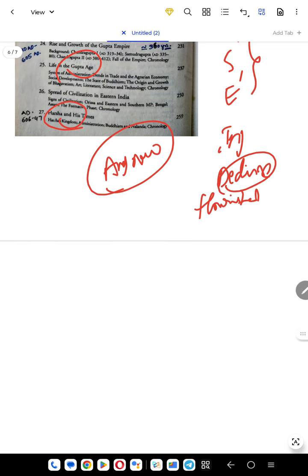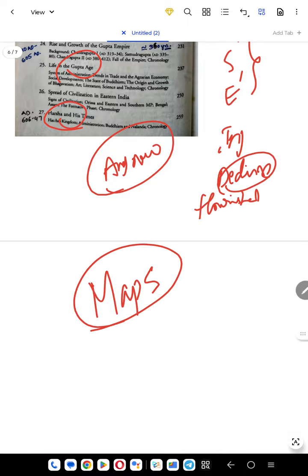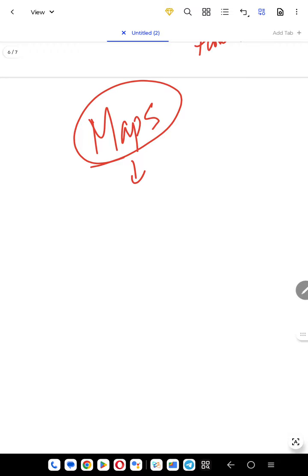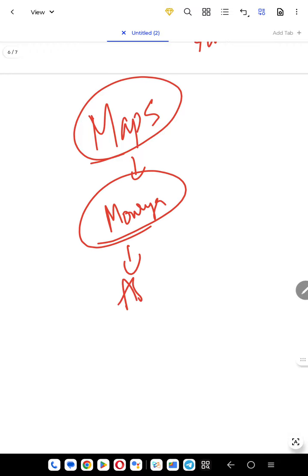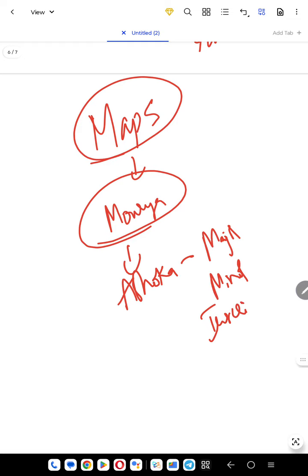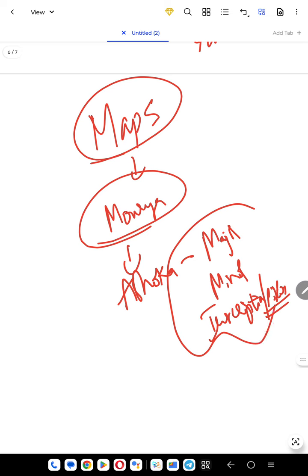Okay, then the last thing will be, you open any book and do the maps. For ancient Indian history, map pointing is very important. For example, what do you mean by maps? See, in Maurya kingdom, we'll be reading about Ashoka, right? When we're reading about Ashoka, we'll be talking about major rock edicts, isn't it? Minor rock edicts or inscriptions. I mean, like, pillars. I mean to say, all these are inscriptions only. We talk about pillars. So all these we need to remember. We need to locate the places also, isn't it?